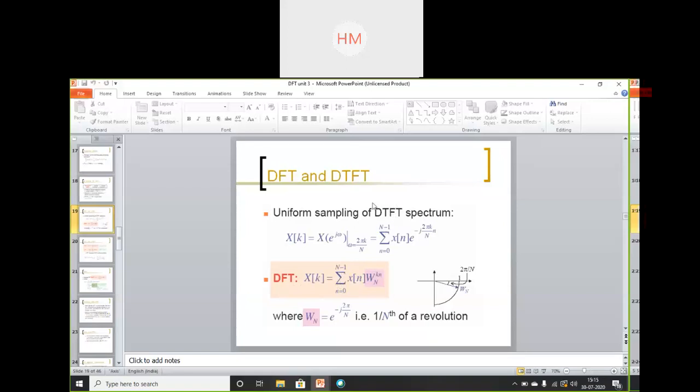So what is the relation between DTFT and DFT? Uniform sampling of the DTFT spectrum: x of k is equal to x of e to the power j omega, where omega is given by 2 pi k by n.